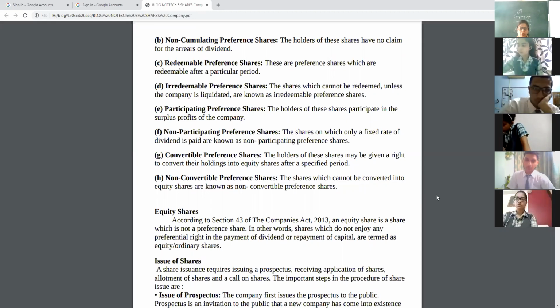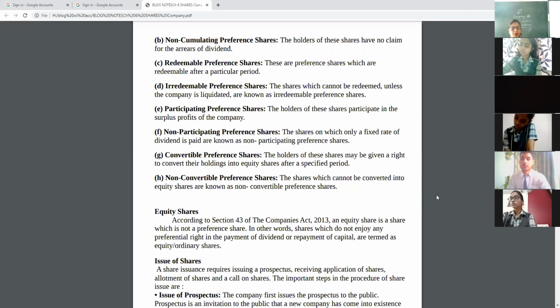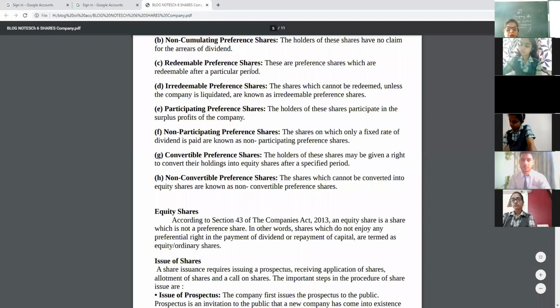Non-cumulative preference share means the shareholders have no right to claim for the arrears. Just now I have given you the example. See again. This year, due to the corona pandemic, the company is unable to give us the dividend. But next year, even if the company is having profits, we don't have the right to claim on it. Because the condition is non-cumulative, they will not accumulate the dividend.